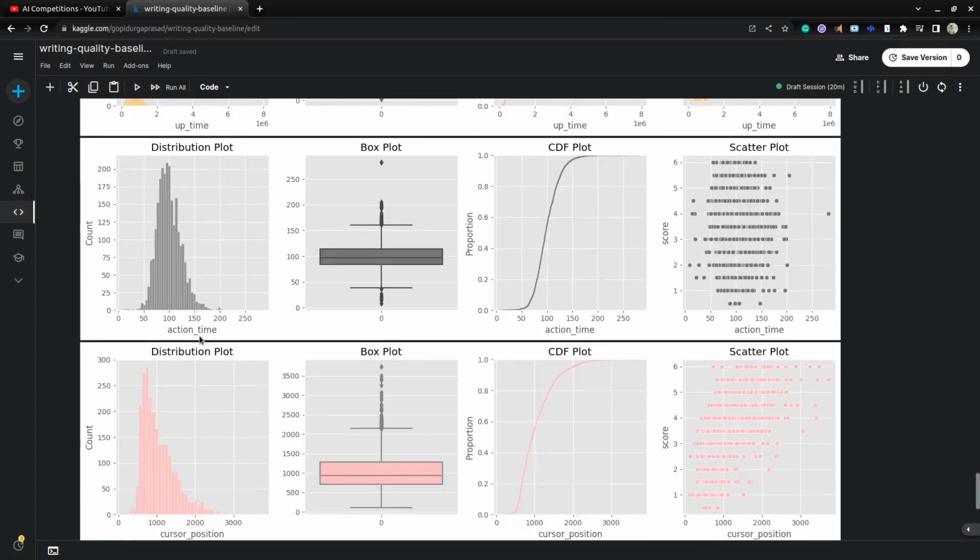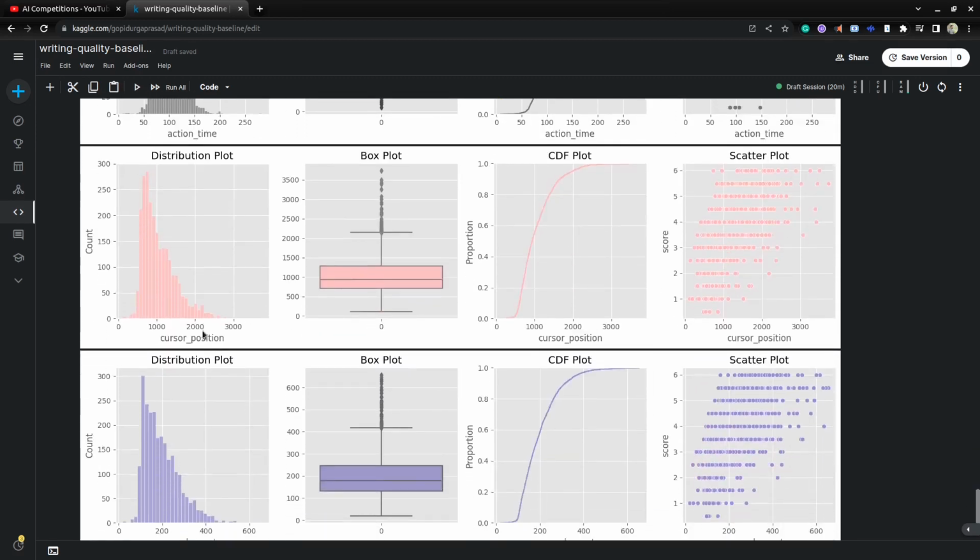Also here you can see the action time is between 0 and 200, and the action time versus score scatter plot. The cursor positions have a right skewed distribution, and there is some correlation: if the cursor position increases, your score also increases, so there's somehow a correlation between the cursor position and the score.